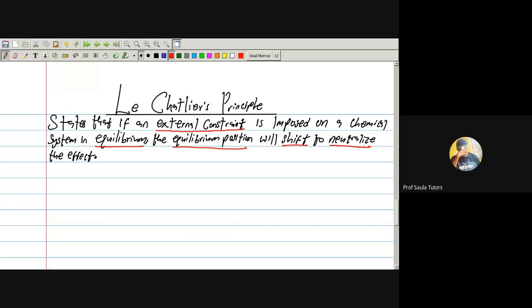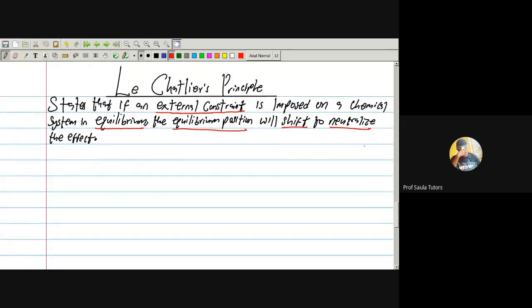Pay attention. My goal here is to teach you how to know where the equilibrium position will shift to, whether left or right, because JAMB will really test you on that.